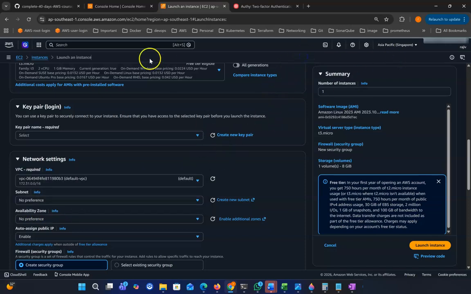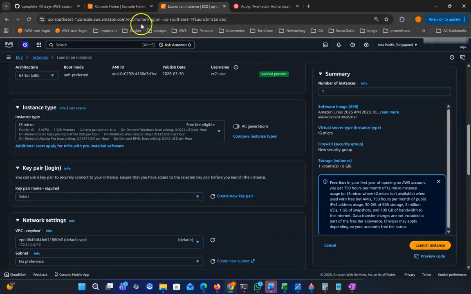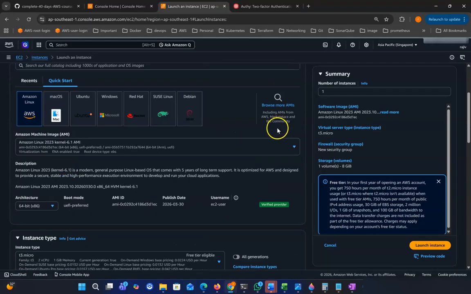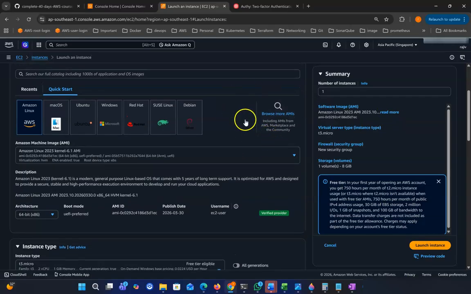Okay, so now we'll see another thing. We'll create an AWS account at the end of the video. Before creating the account, we'll show how we can see the billing or how we can activate MFA.